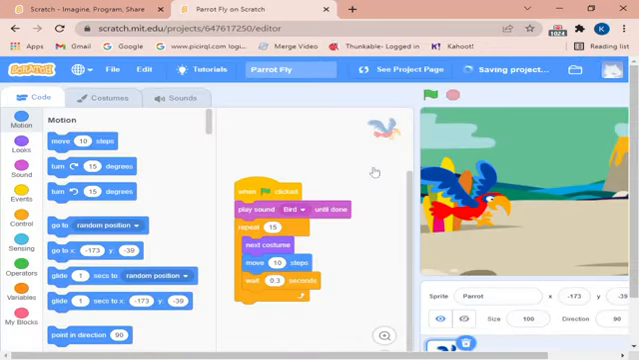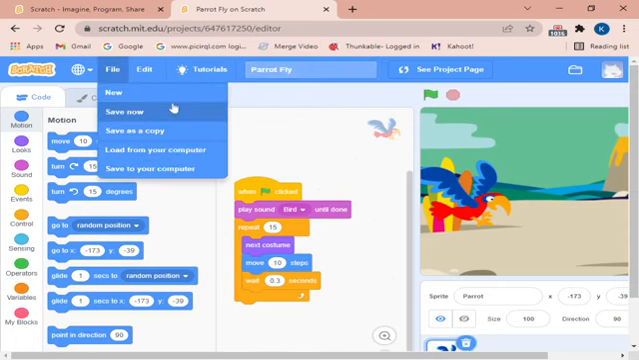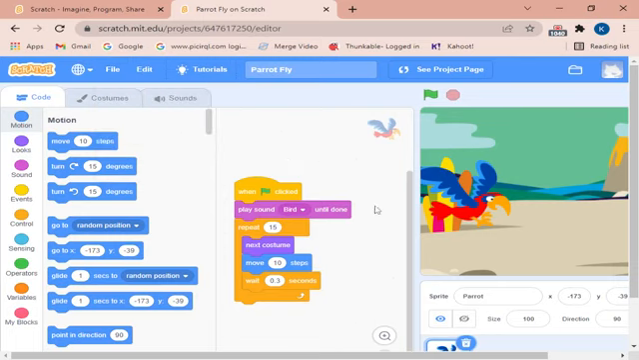The project is saved now. You will just have to sign in for the project to be saved. You can edit the name, this name. You can download it if you want. So in this way, it's very easy to make, and it's even better than Thunkable for creating games, animations, stories, arts, everything.